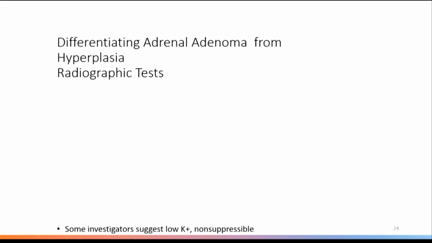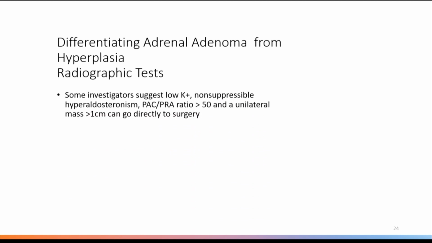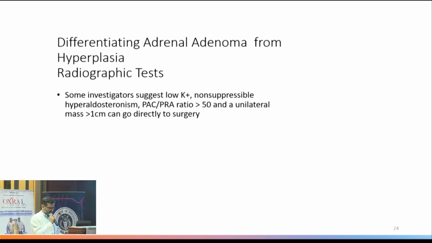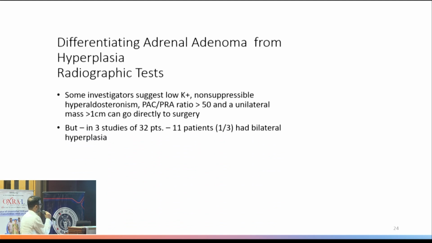Now again, there are some issues here also. Many investigators suggested that if you have hypokalemia, significantly high aldo with the ratio more than 50, and a single tumor size more than 1 centimeter, you can straight away go for the surgery without doing additional tests. But there are many studies suggesting that almost 1/3 of patients who directly go for surgery with this kind of profile will not be treated because they will have bilateral disease. If you go for unilateral adrenalectomy, the disease will still persist in almost 1/3 of patients.